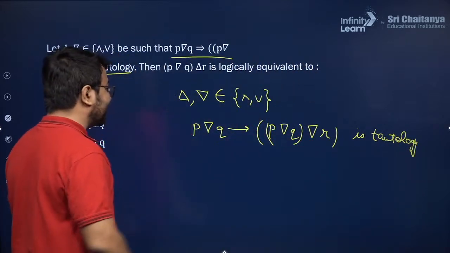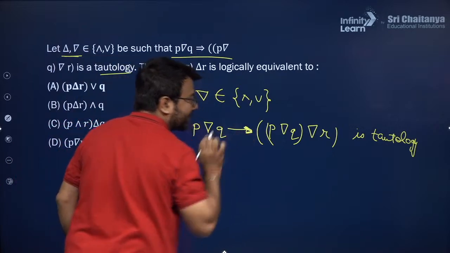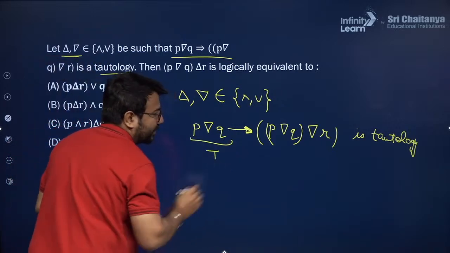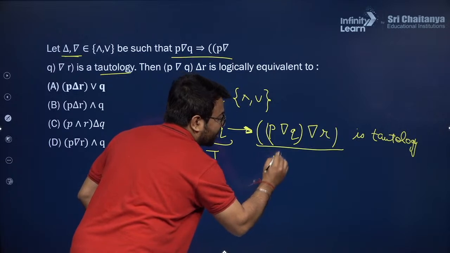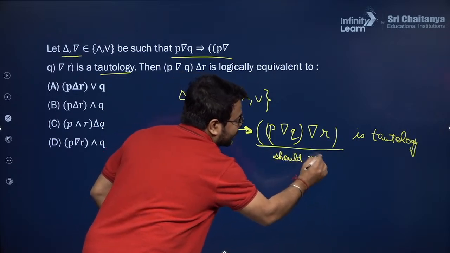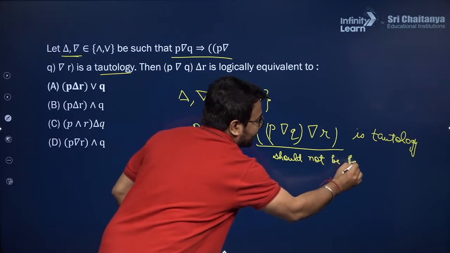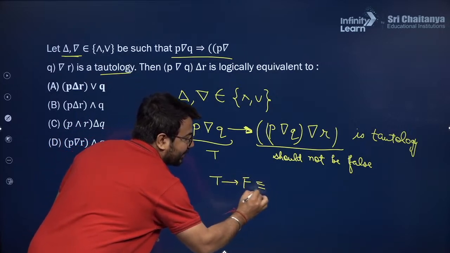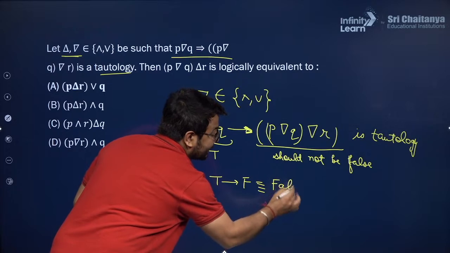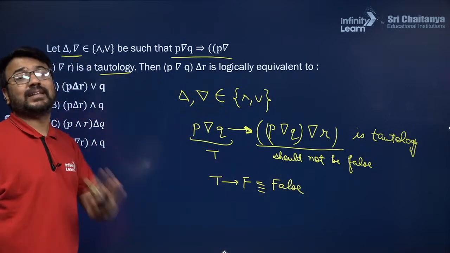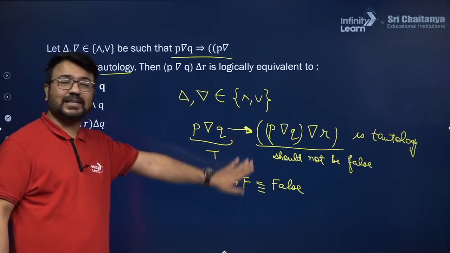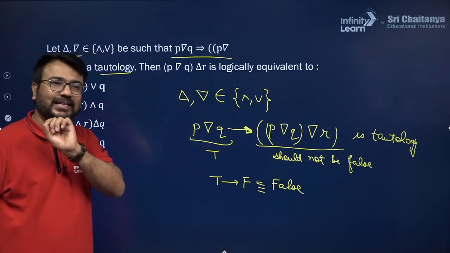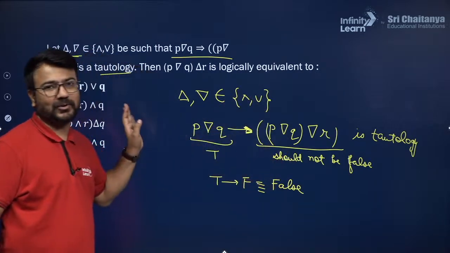Basically this is an implication statement, and in the implication statement you should always consider that if it is true, then it should not be false. Are you able to understand? Because T implies false will give me a result false. Else in every other case I will always get a result true. If it is true, then it should not be false. We always need to consider this case whenever the entire expression is given to you as a tautology.